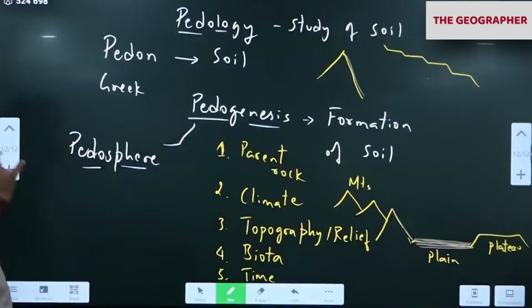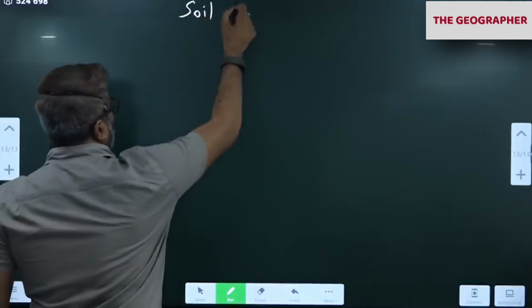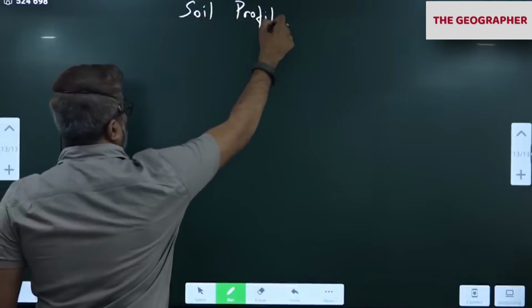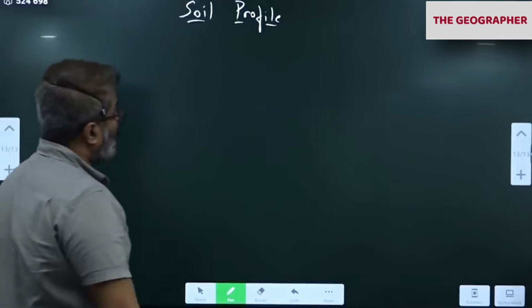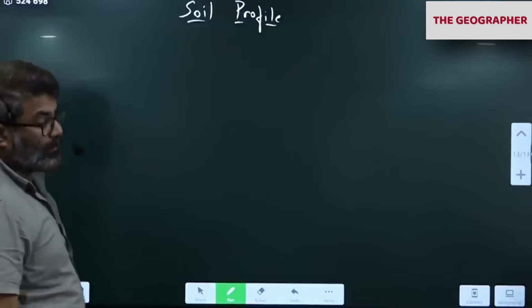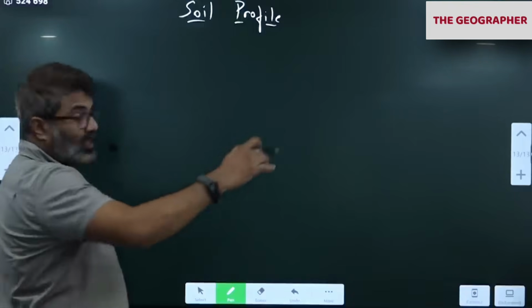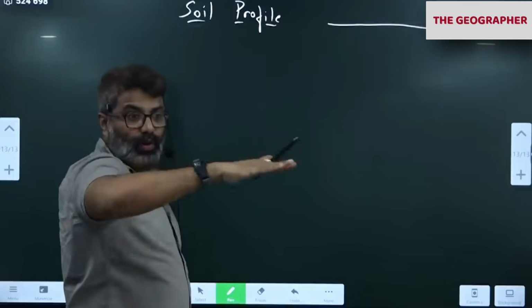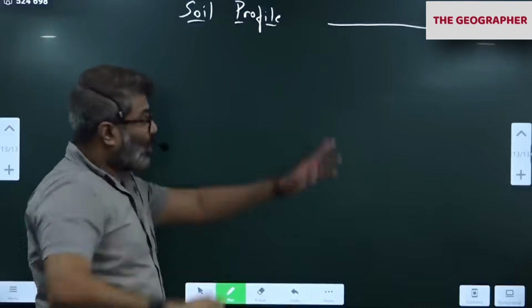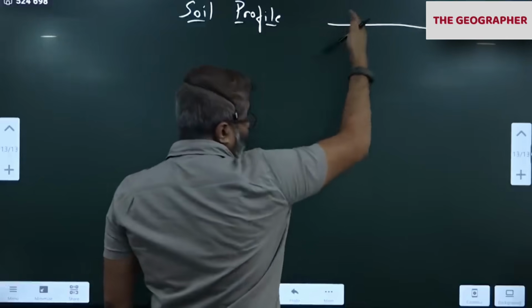Okay. So please write next, soil profile. Give the heading, don't write anything. Soil. All of us have seen the soil on the surface when we walk on the road, correct? Or when we go in the vehicle, we are noticing the upper part of the soil, correct? Upper surface, all of you have seen. I am talking about the cross section of the soil.